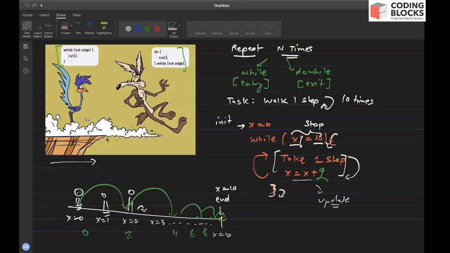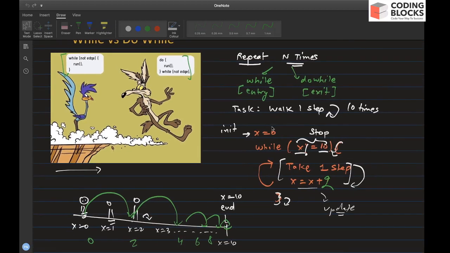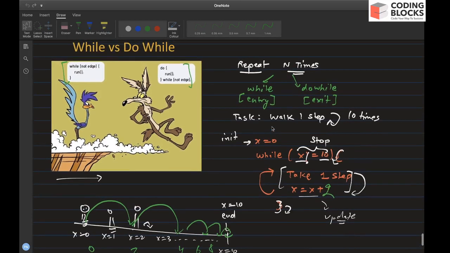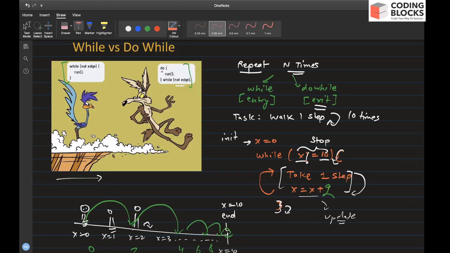So let's talk about the do while loop. A do while loop is a slightly different loop, and although you can do the same thing using a while loop as well, it's a different way of writing the code, and the execution order is also slightly different. A do while loop is an exit control loop, which means the condition that we generally put inside a while loop is checked after the loop is executed.